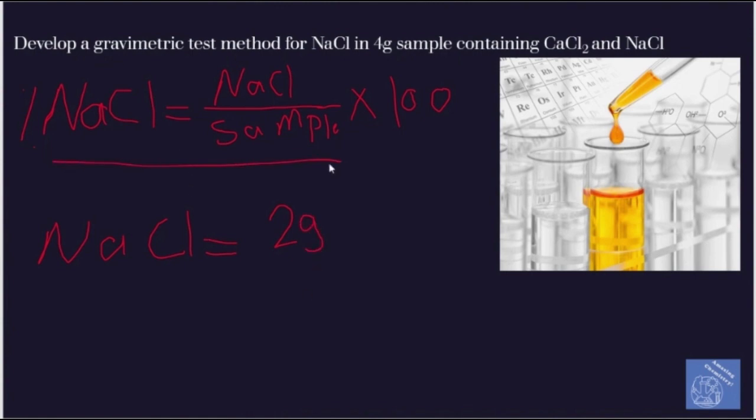So we will take this equation down there, and it will be the mass of the sodium chloride, which is 2 gram, over the total mass of the sample, which is 4, multiplied by 100, which will be equal to 50%.